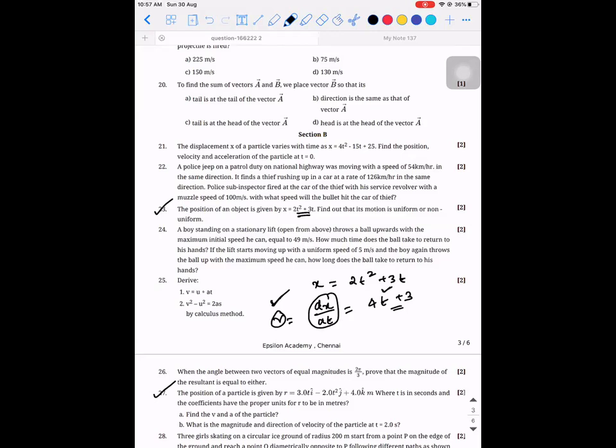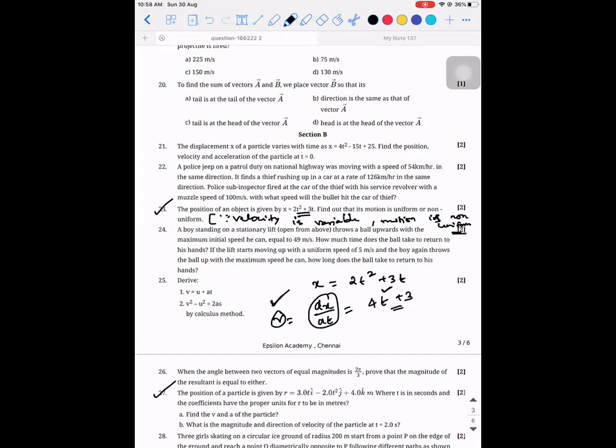When it is dependent on time, it will be a variable. Since velocity is variable, motion is non-uniform. Okay, this is the answer for 23rd.